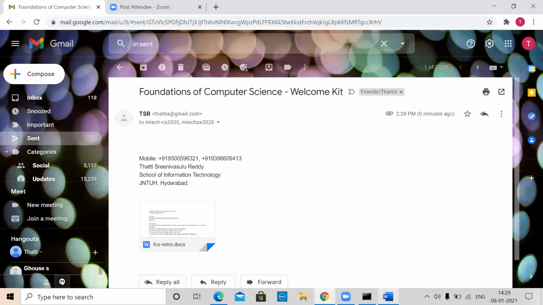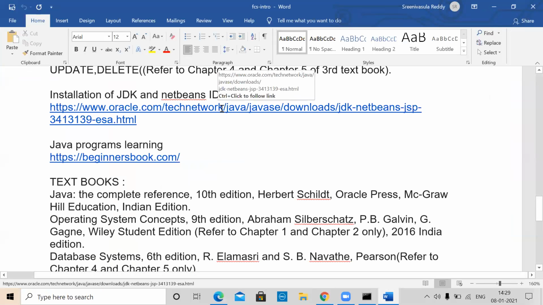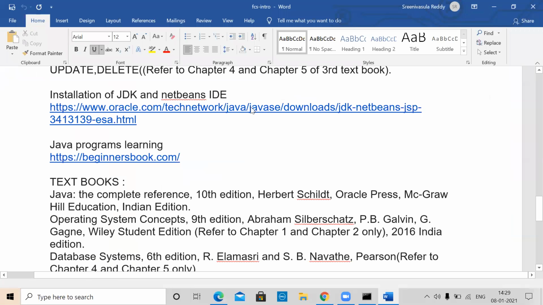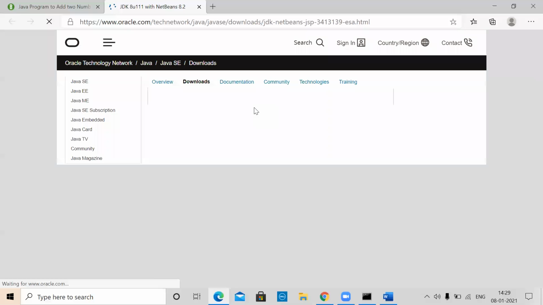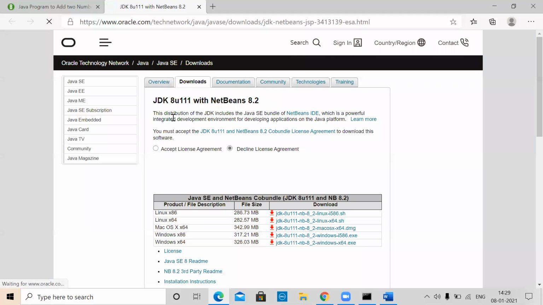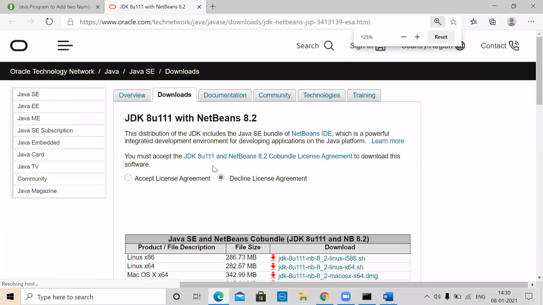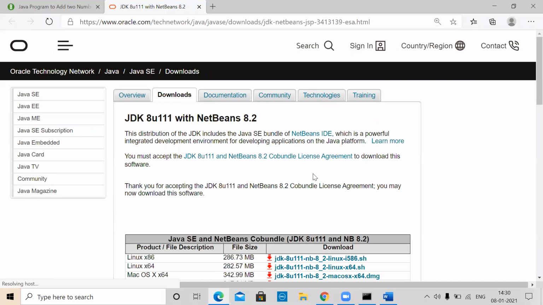Now I will follow the instructions from here. This is the link that I will have to click on, and this will take you to Oracle. Here on the Oracle platform, you need to accept the license agreement. You have to click on that.